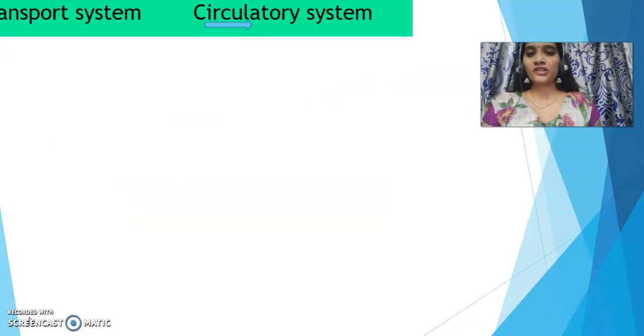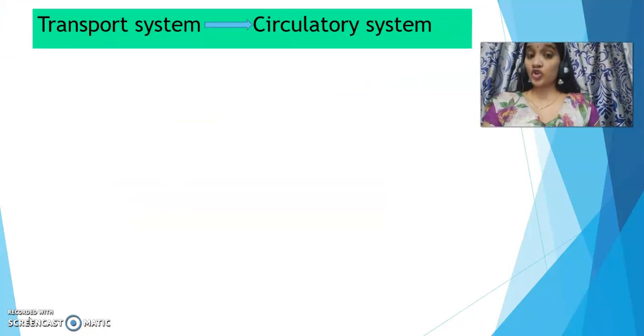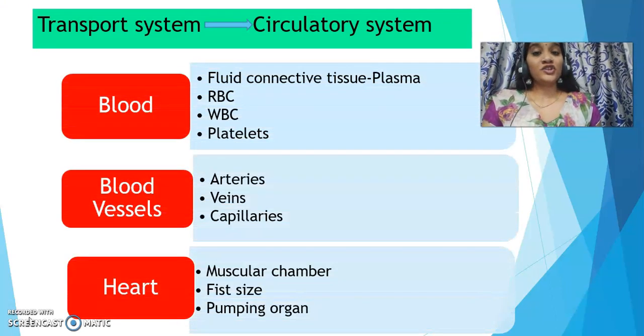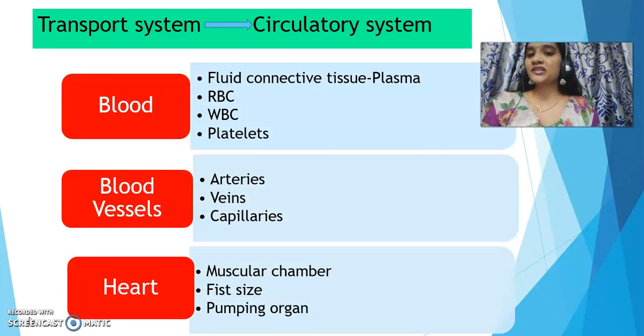Now let's talk about this transportation system, which is also called the circulatory system, in detail. Let me first talk about what this transport or circulatory system consists of. We can divide the components of the circulatory system into three types: blood, blood vessels, and heart. We will be talking about each of these components further.